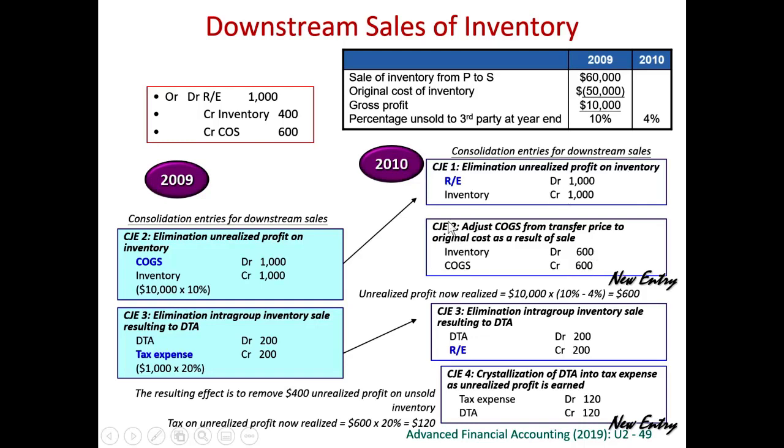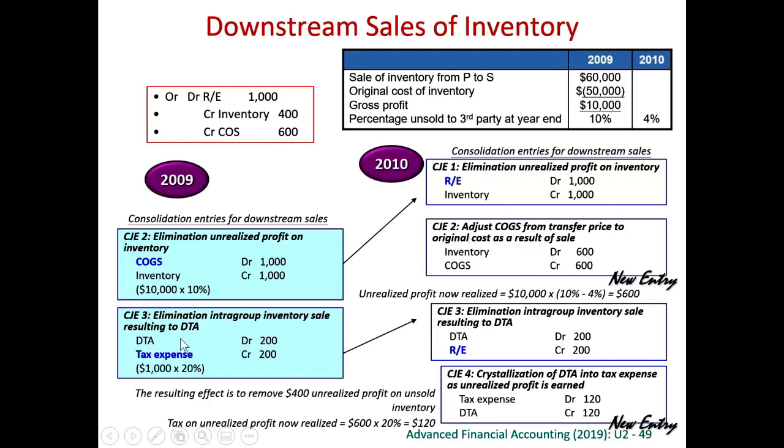So if I combine these two journal entries into one, I will debit retained earnings 1,000. That means last year's this 1,000 profit not yet realized. So out of which 400 remains because 4% of this 10,000 remains. 4% of the 10,000 is 400. So still we need to credit the inventory 400. And out of this 1,000, 600 has been realized. When we credit cost of goods sold, profit for the current year increases. So this is the consolidation adjustments at the end of 2010.